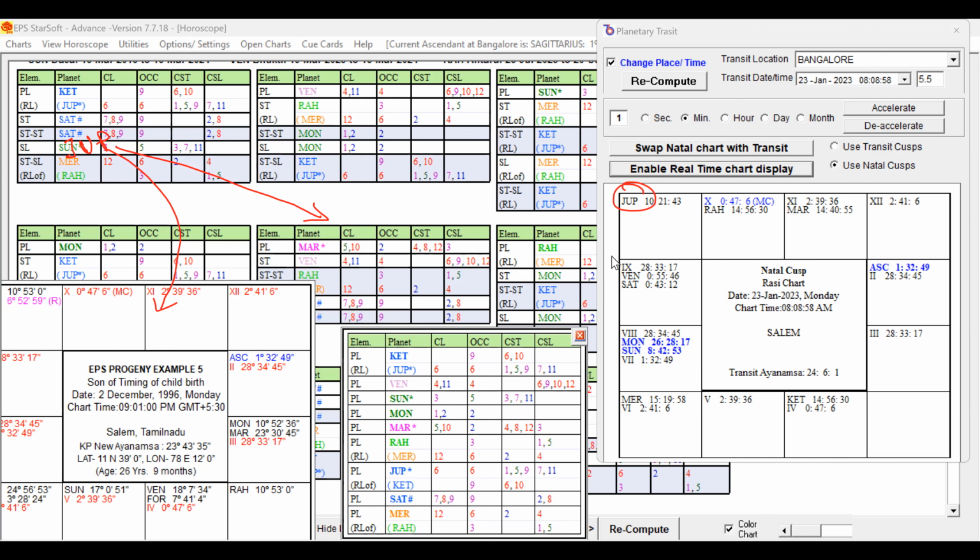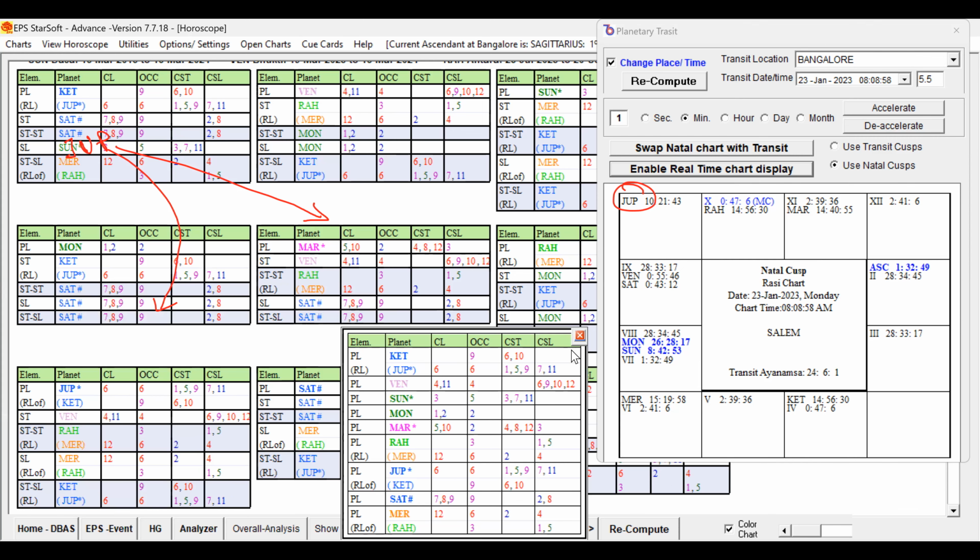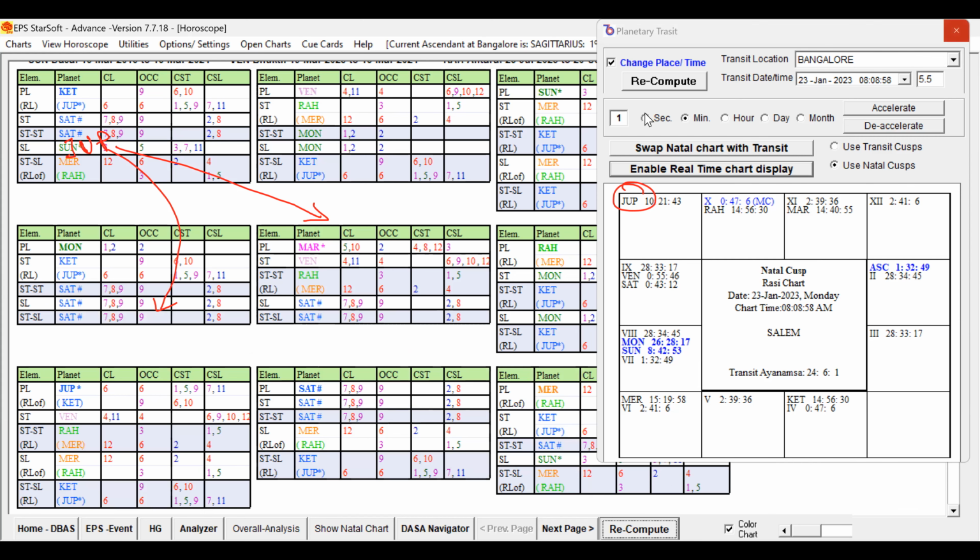So I think you are able to understand how the destiny is promising, and how the key planets are playing a role in finding the destiny also. In the Dasa Bhukti period, if the destiny is very good, even if some obstacles and hurdles are indicated in the Dasa lord, if the favorable key planets of the destiny are playing a role in the Bhukti, then it will favor the pregnancy, and the Antra also will be the same way. It is supportive for the conception, and the delivery will also happen in the supportive period. I think you're able to understand. We'll meet in the next video. Good luck.